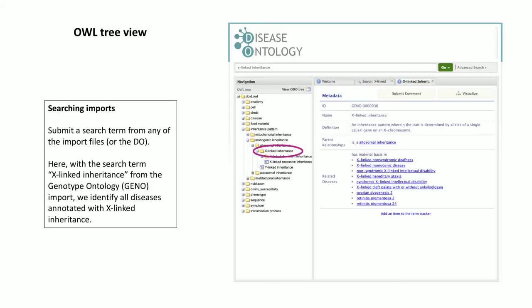Ontologies imported into the OWL tree can be searched to identify their associated disease in the disease ontology. For example, X-linked inheritance is a child of inheritance pattern, which stems from the imported genotype ontology GENO. Clicking on X-linked inheritance in the tree lists the disease terms that are annotated with a type of X-linked inheritance.